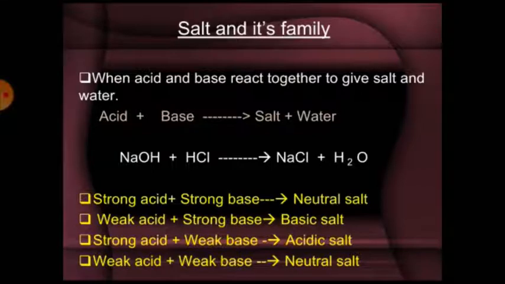Acetic acid plus sodium hydroxide combine together to form sodium acetate plus water. Neutral salts: strong acid and strong base combine together to form neutral salts. HCl plus NaOH forms sodium chloride plus water.